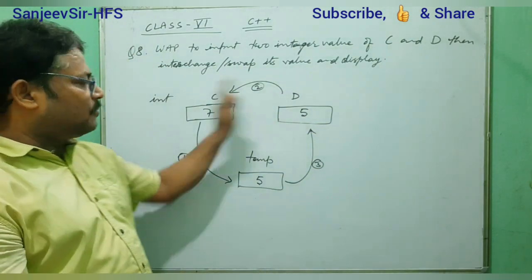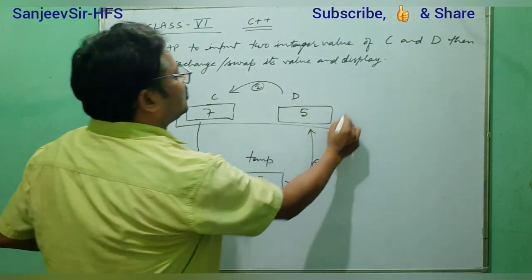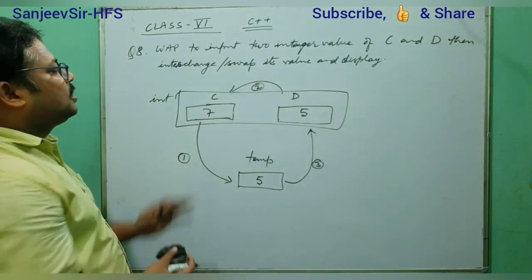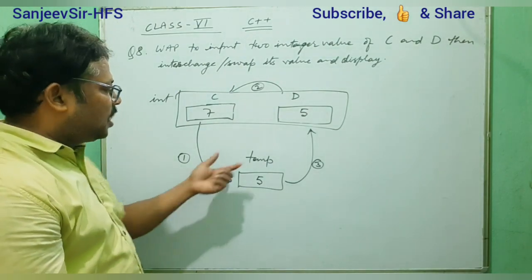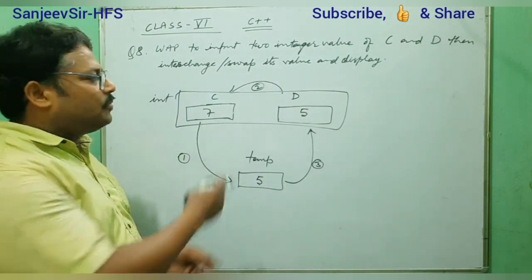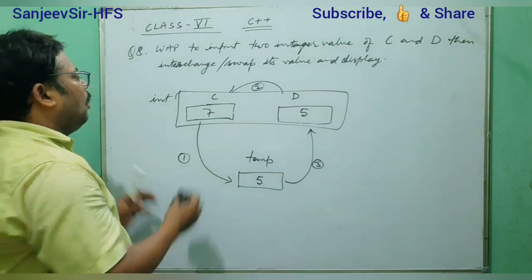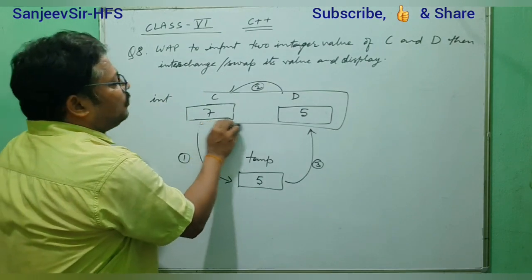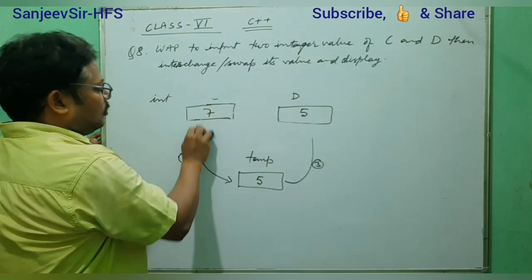After processing this way, you see the final or last value of C and D. So it is changed. Yes or no? That means with the help of one another variable, we are swapping. Do we understand how to write this? Okay, how to write this.